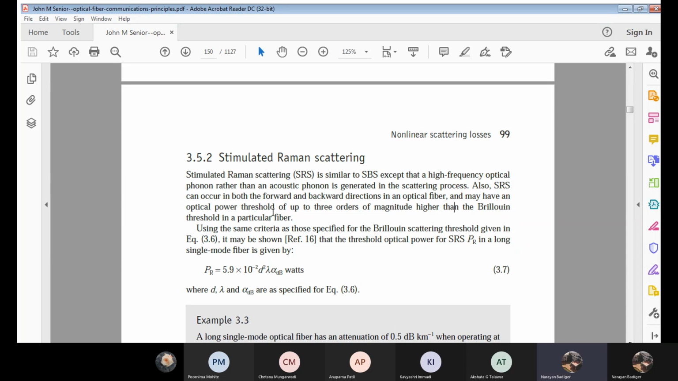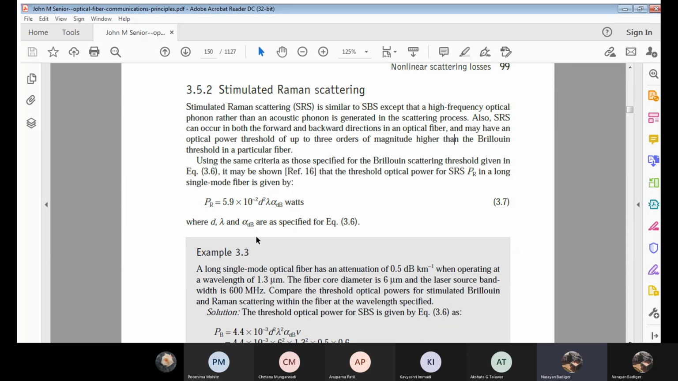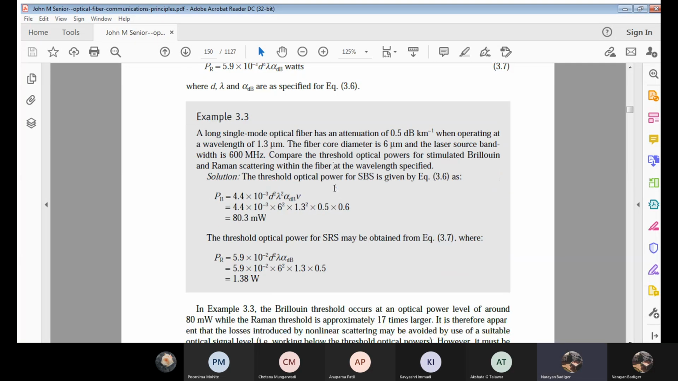Now what is its equation? We'll see here. PR is given by 5.9 into 10 raised to minus 2 into d square lambda alpha dB, so much of watts. Again, these are all direct equations, where d is the core diameter, lambda is the operating wavelength, and alpha dB is the attenuation in decibels. So this is how to calculate the power threshold level for SRS, that is stimulated Raman scattering. Now we have a problem.